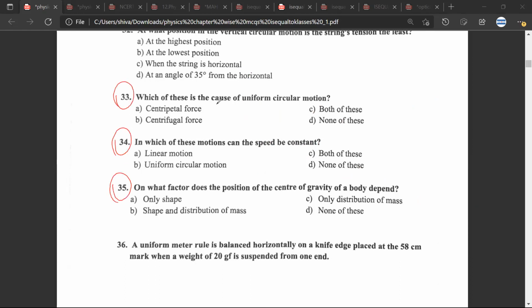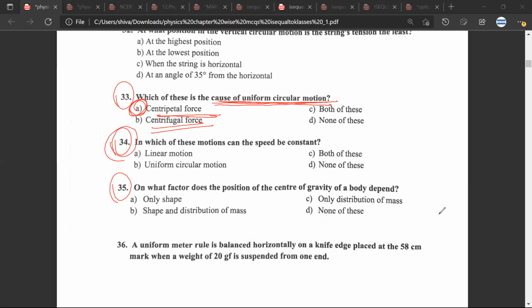Which is the cause of uniform circular motion? C, both of these. Sir, the cause of circular motion will always be centripetal force. Okay. It is not centrifugal force. That is what I'm trying to tell you, that if you want a circular motion, you require centripetal force. Any doubt? No doubt. Question number 34.